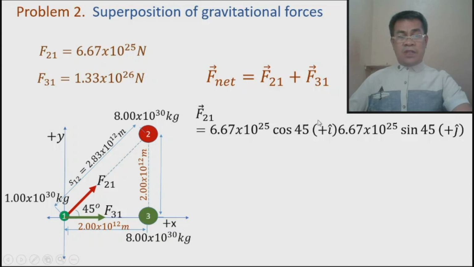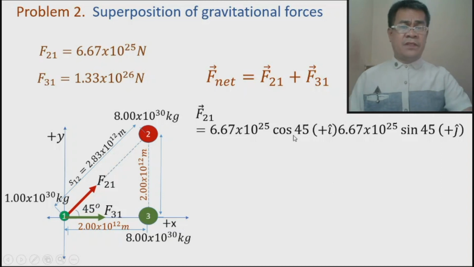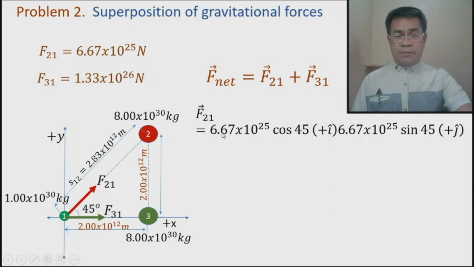Now since we are looking for the x, because this is the x component, we need to use the cosine, because cosine is adjacent to the angle. Okay, this is the adjacent side, so therefore this must be cosine. Again, review my video on expressing unit vector. So the x component of this vector is 6.67 times 10 raised to 25 cosine of 45 positive i hat.